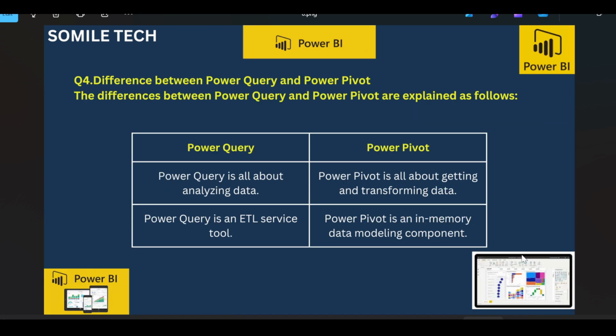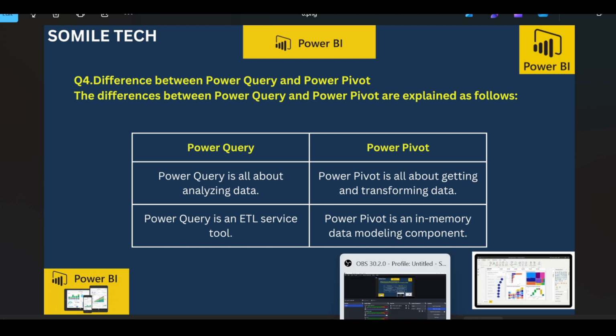Difference between Power Query and Power Pivot. The differences between Power Query and Power Pivot are explained as follows. Power Query is all about analyzing data. Power Pivot is all about getting and transforming data. Power Query is an ETL service tool, and Power Pivot is an in-memory data modeling component.